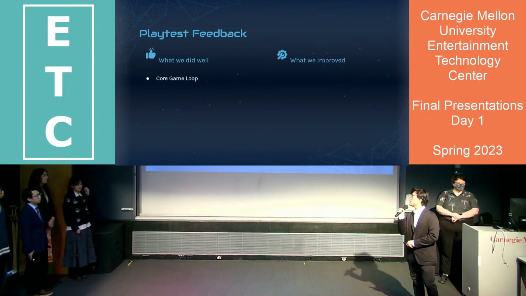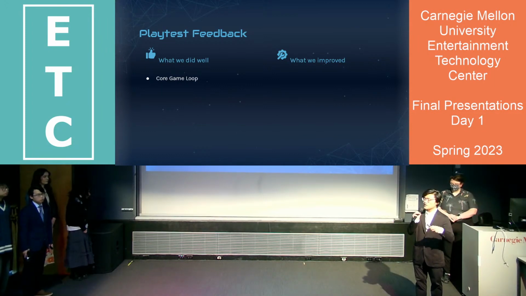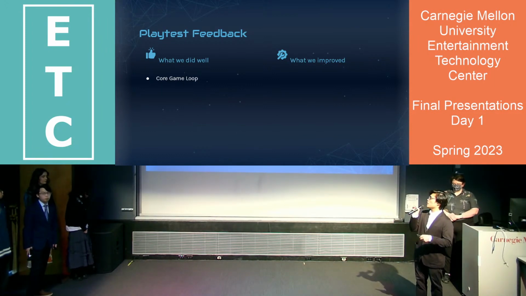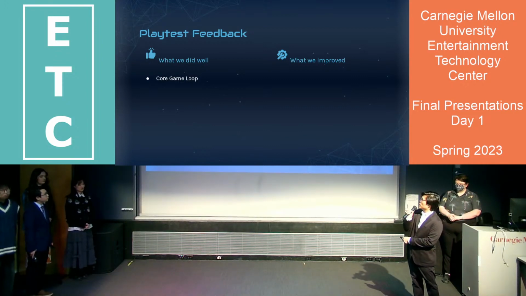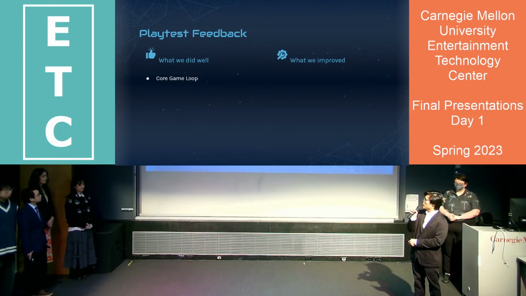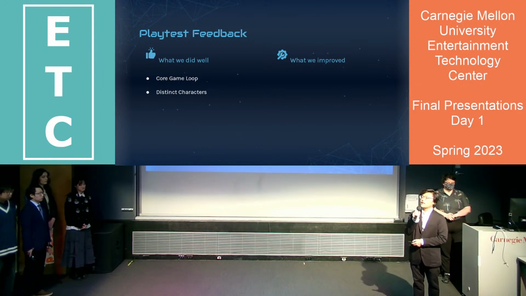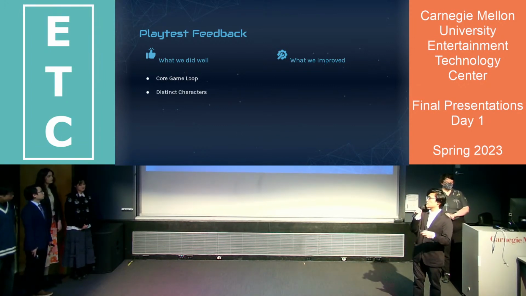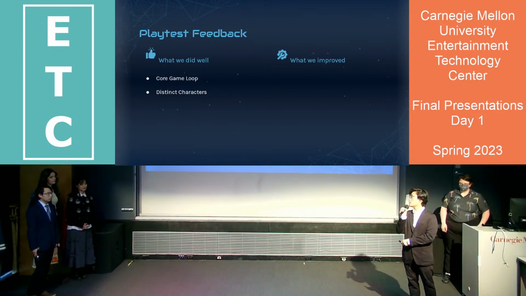So what we did well is our core game loop, which is the discussion and investigation phase, worked pretty well. The players were able to pick up on it after the first round. And then our characters work well in terms of the role-playing part. It helps the player get into the story and get into role-playing.